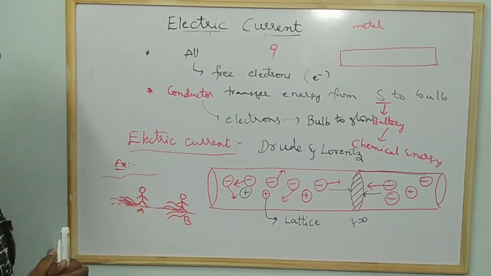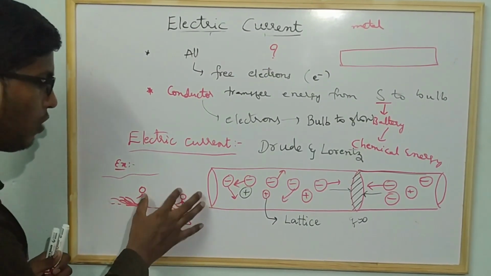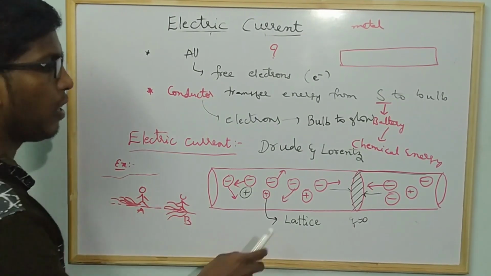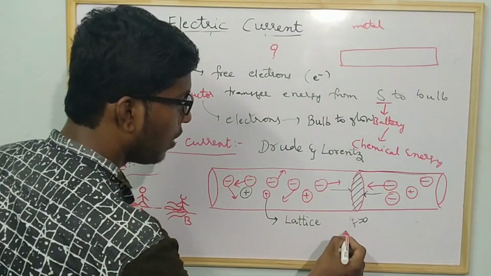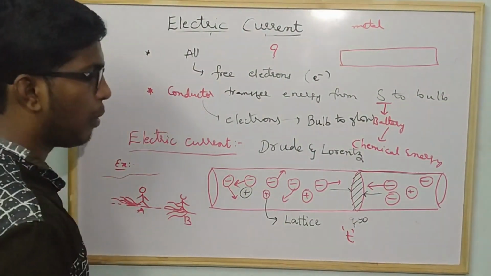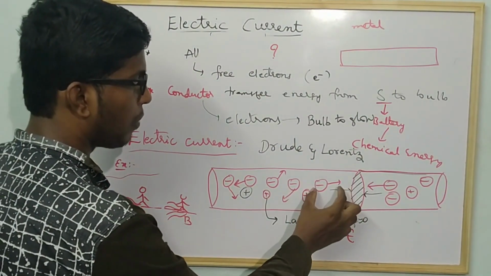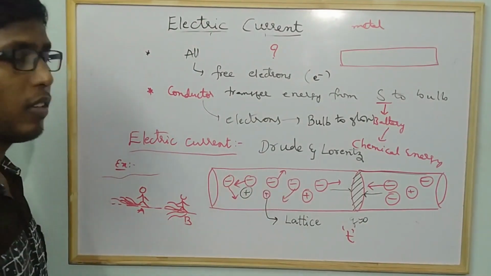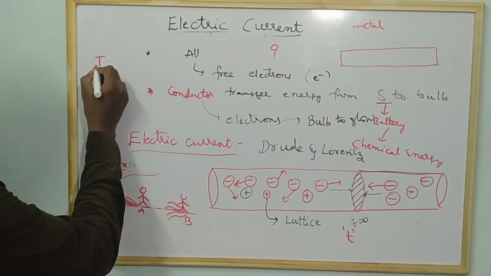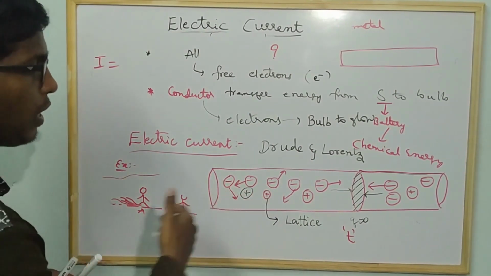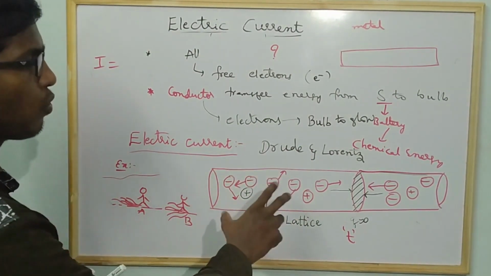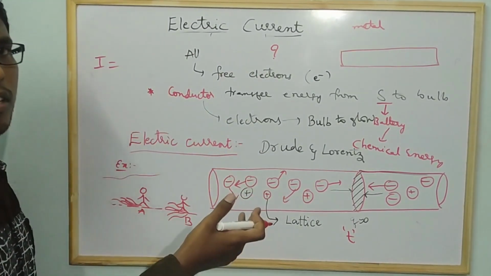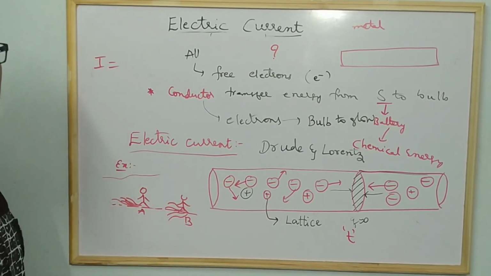If you consider this as water current, you say that the flow of water is more. Similarly here also, if you consider a time period, the number of charges that cross this cross section area in 1 second is called electric current. So electric current is nothing but the amount of charge which crosses the cross section area in 1 unit of time. If more charges pass through that area, then the current will be more.